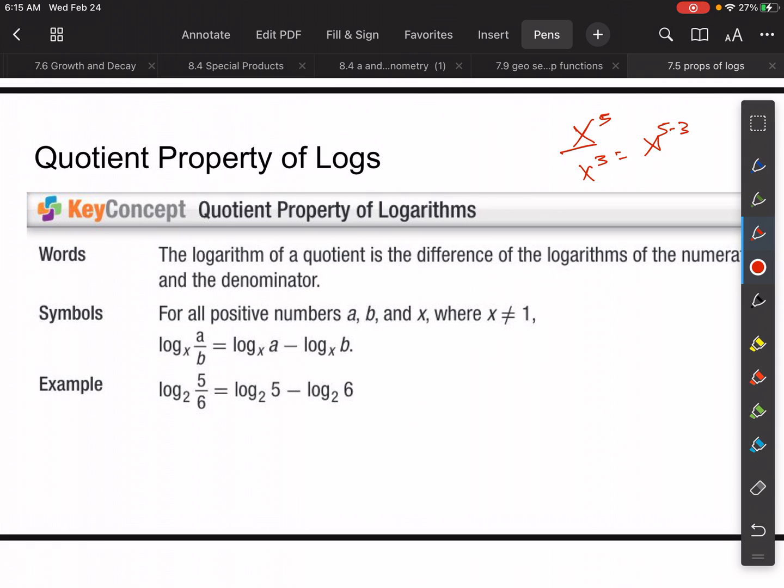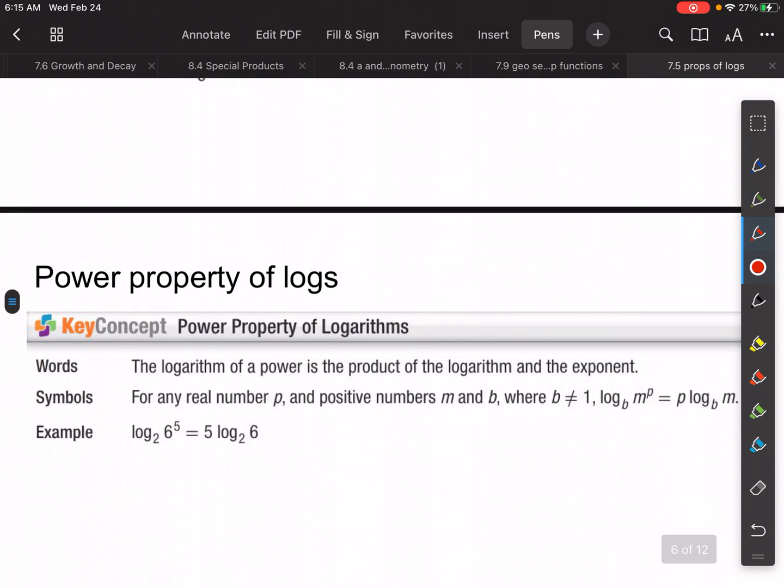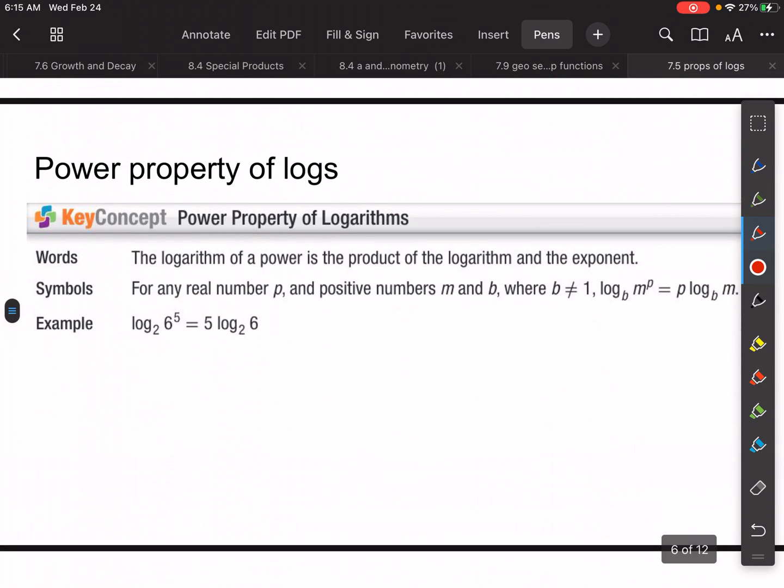If I have log base x of a over b, it's the same thing as log base x of a minus log base x of b. Okay, same rule as the exponent. All right, so then we have the power property. You remember that if you take x to the 3rd to the 2nd power, you multiply those things. So the same thing here.